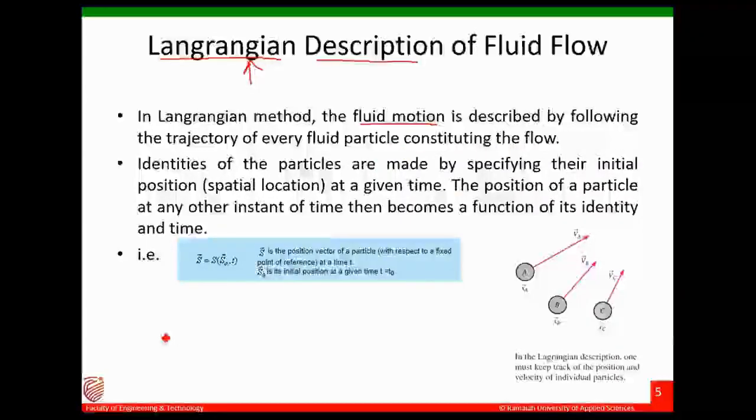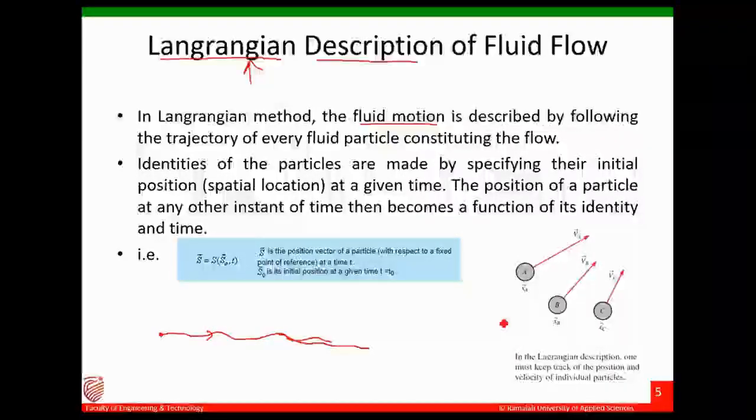So that means if a particle is here and it is moving, I am trying to find its trajectory all along its flow field. That means I am trying to measure its pressure, temperature, velocity, etc., along the particle, all along its length.